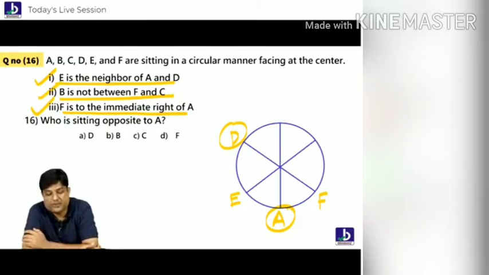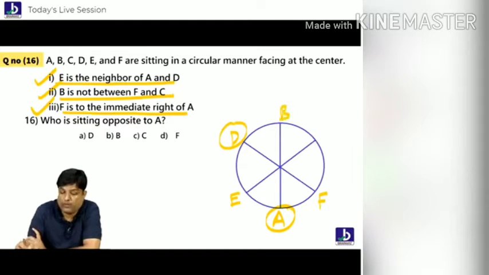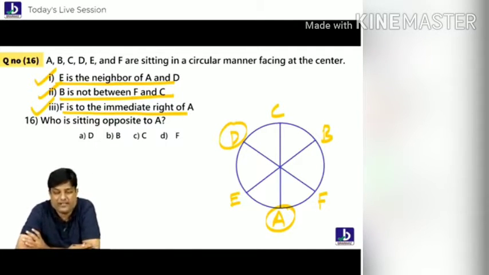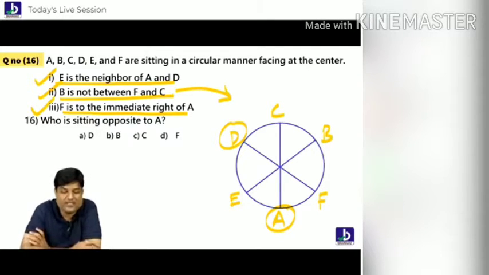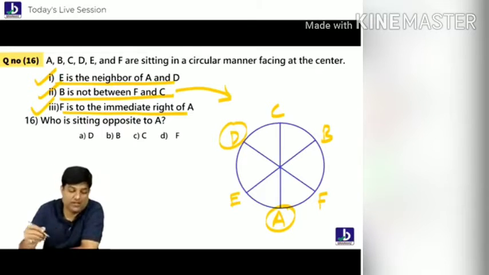Bangalore is not between F and C. So two people are left, Bangalore and Chennai. I'm confused who sits where. So let me just try to put Bangalore and Chennai, for example. If you put Bangalore and Chennai like this, the condition is breaking. What is this condition? Bangalore is not between F and C. So change these people then. If I put Bangalore here, Chennai here, this is ultimately possible.